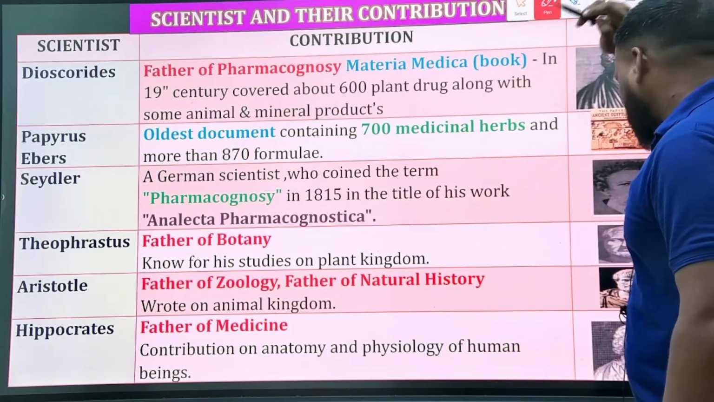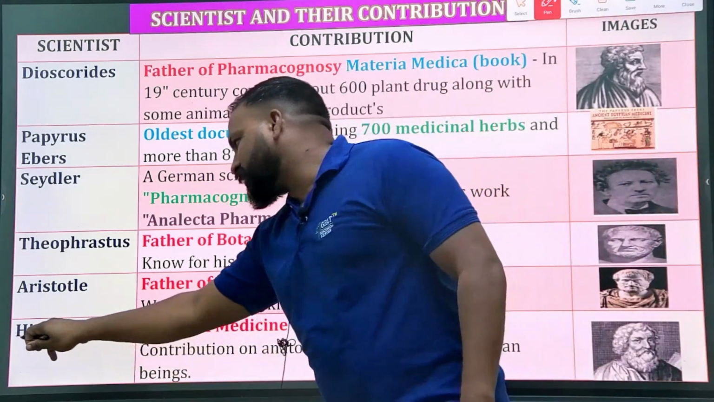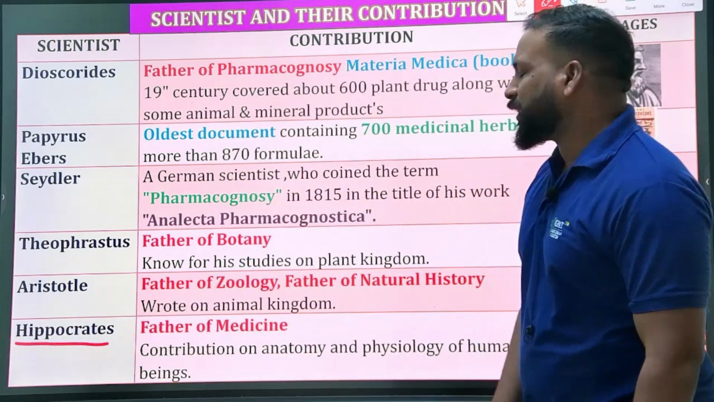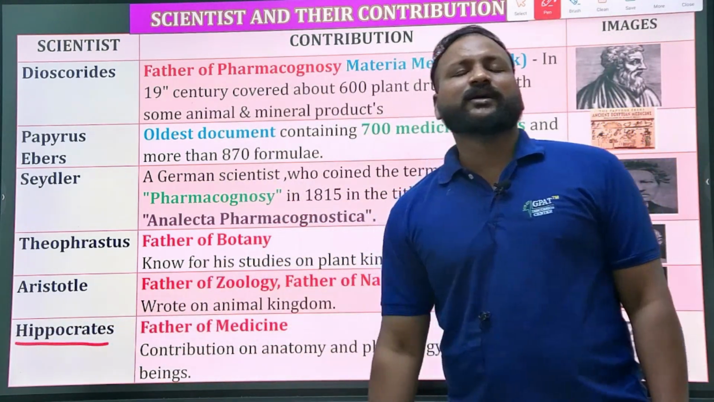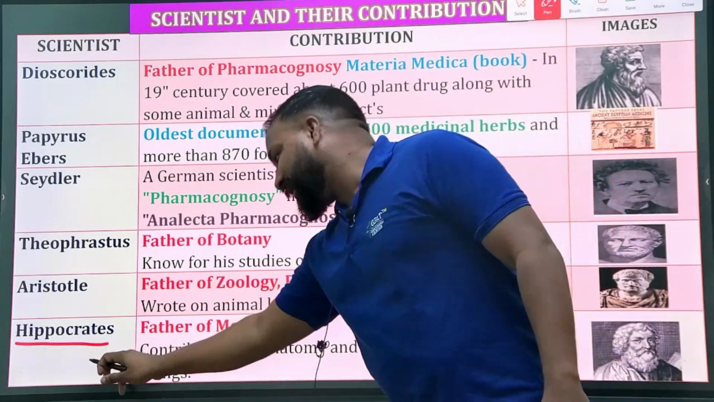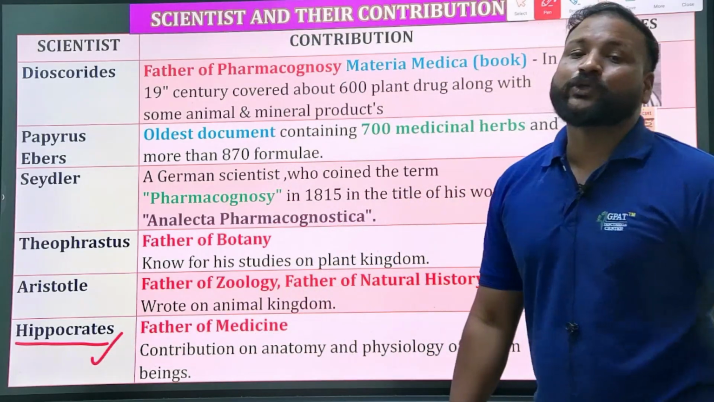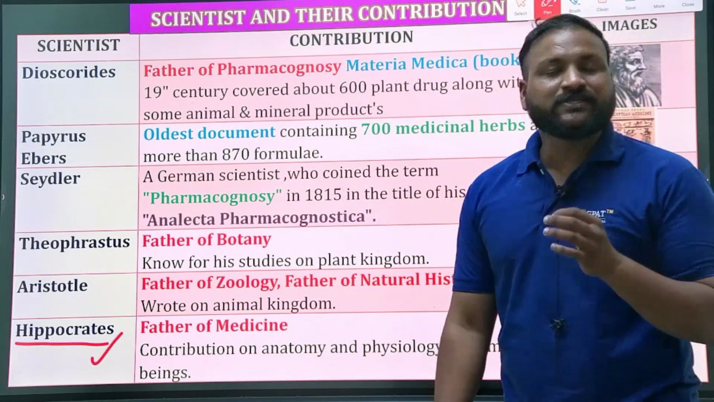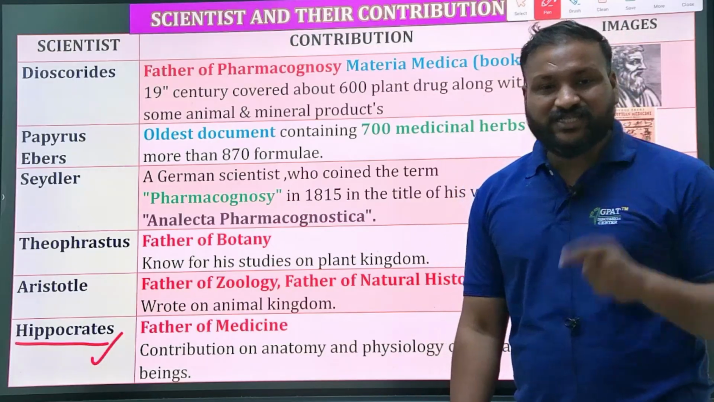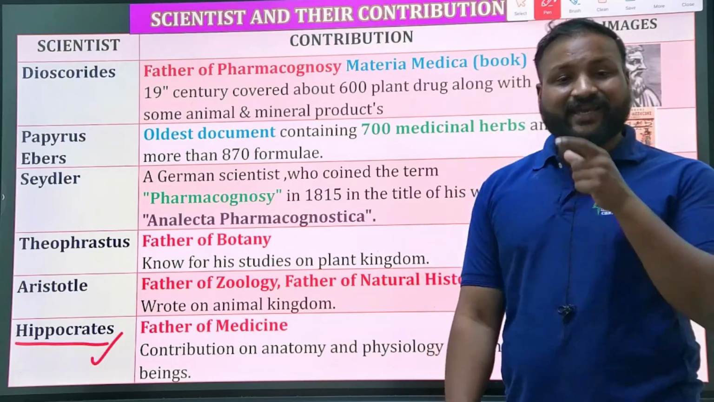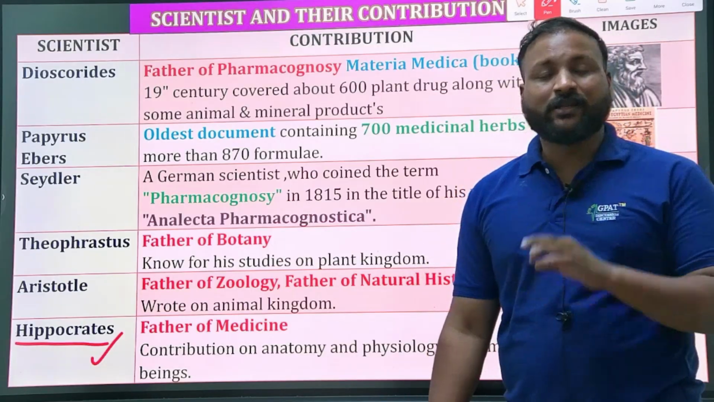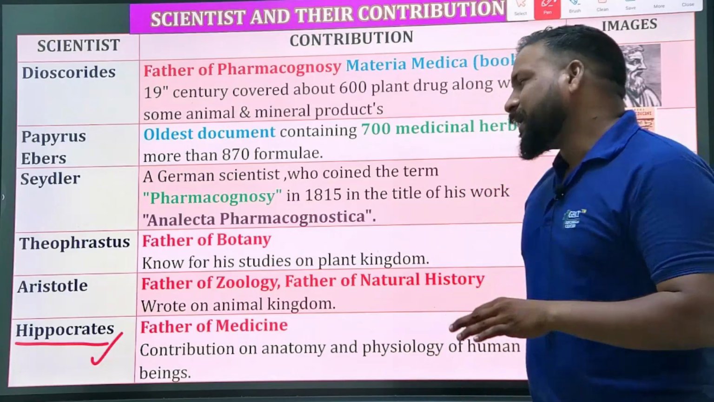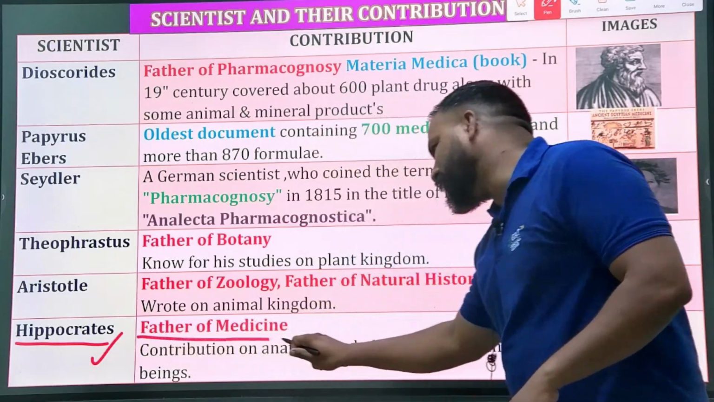Next one, Hippocrates. Hippocrates is one of the important persons, and he developed a system called the Unani system. In the Unani system he is an important person and he is the father of Unani medicine as well. But he is also considered the father of medicine.